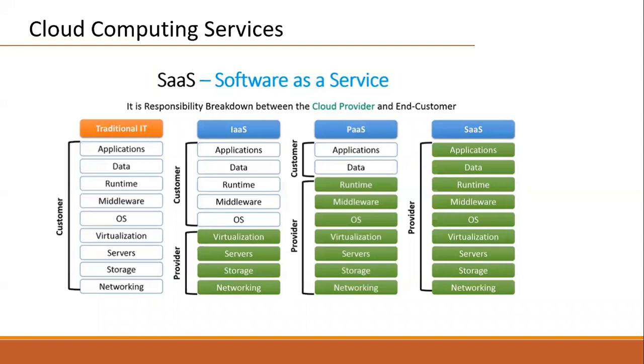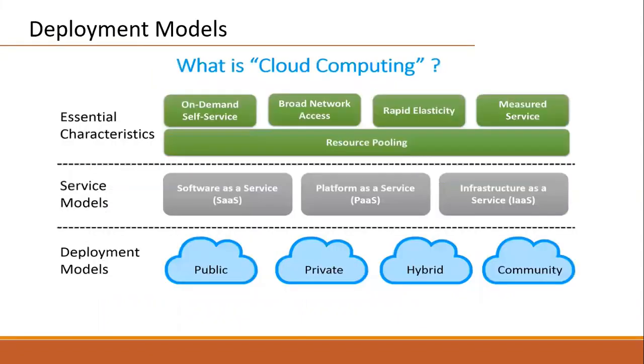Let's see, five essential characteristics we have seen, three service models we have seen, and there are four deployment models: public, private, hybrid, community. By default, whenever we say cloud computing environment, it refers to public cloud. Why? Because Microsoft, Amazon, and Google have developed public data centers where we can place our resources.